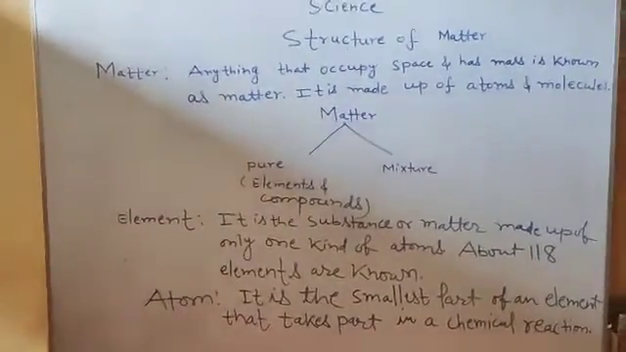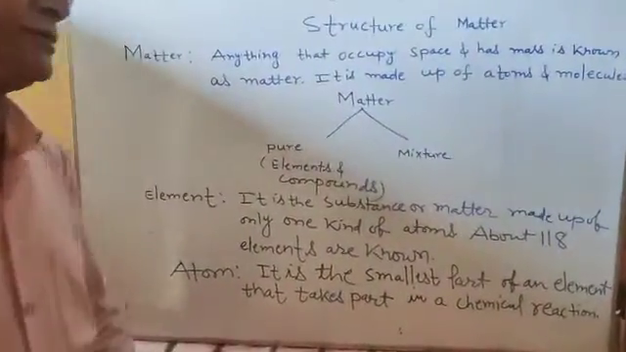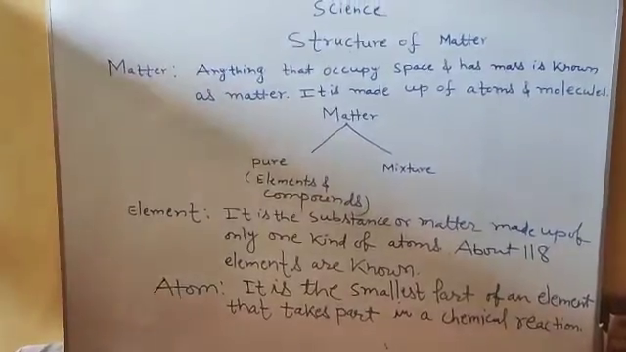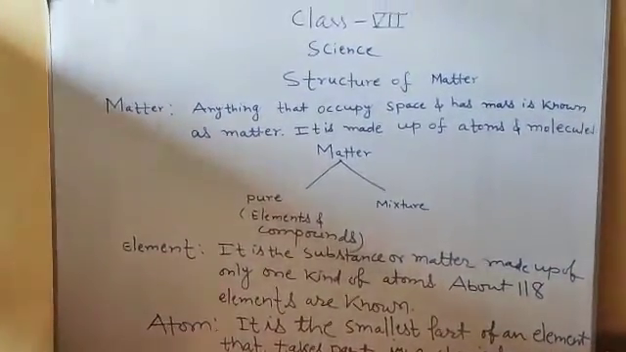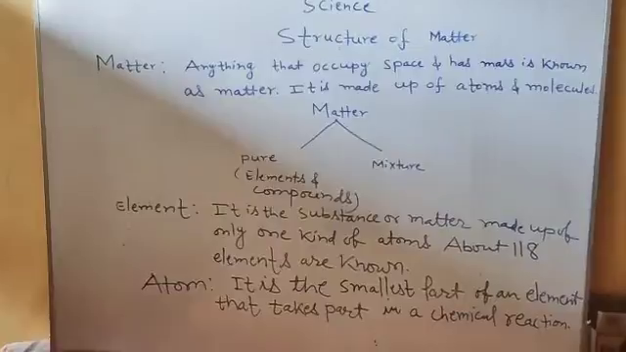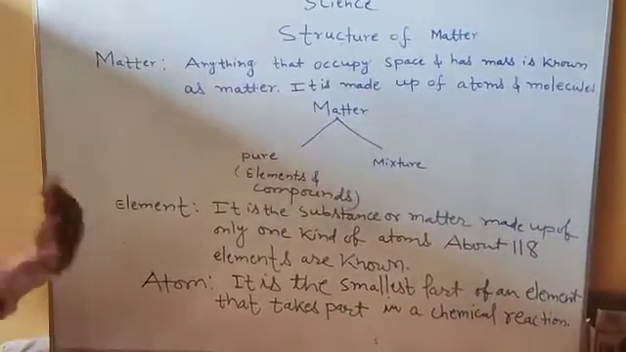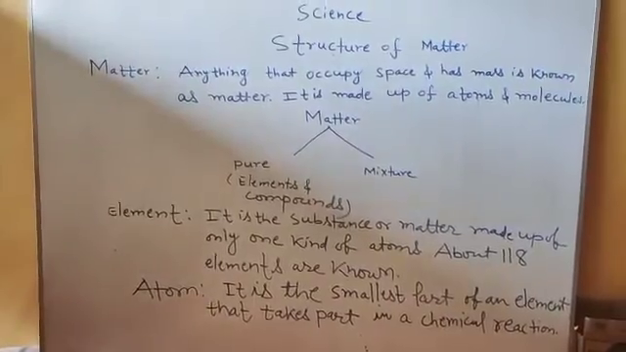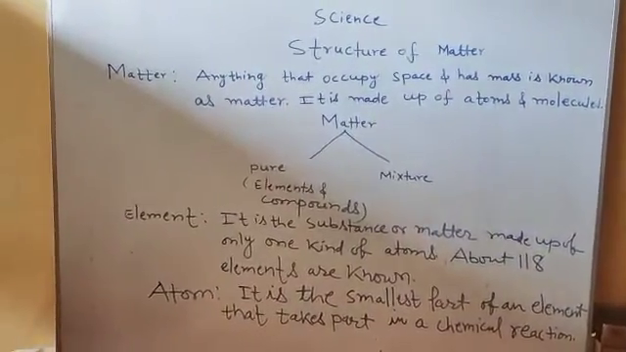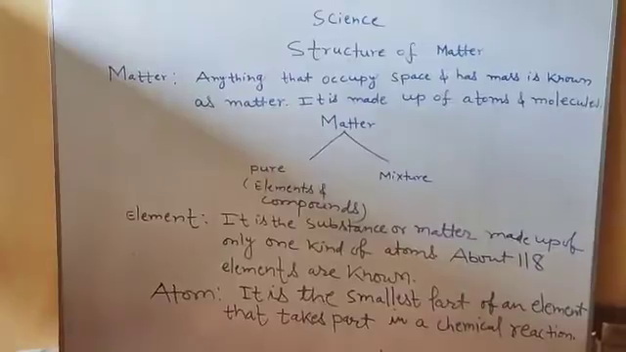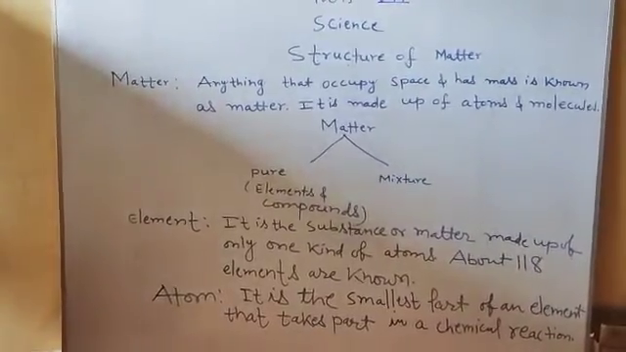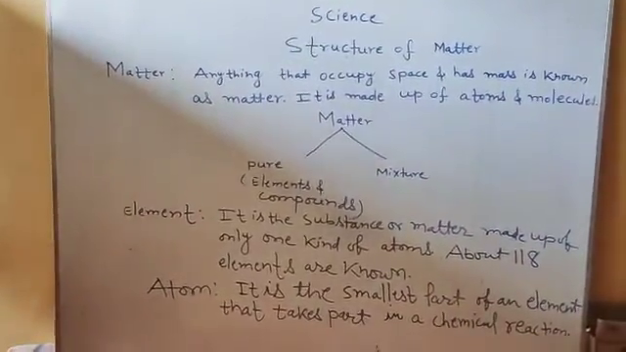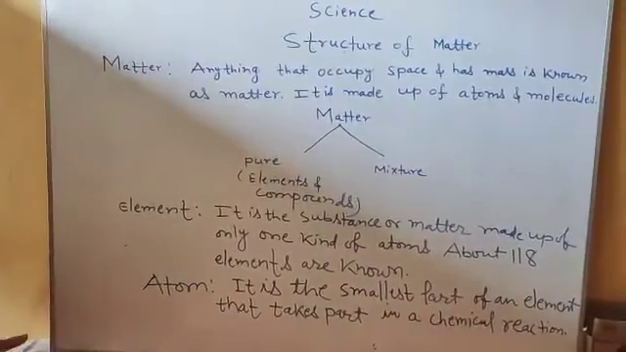For example, hydrogen. Hydrogen atom cannot exist independently. It can combine with another hydrogen atom and forms H2. Oxygen forms O2 molecule. Okay. So write down these things: matter, element and atom.